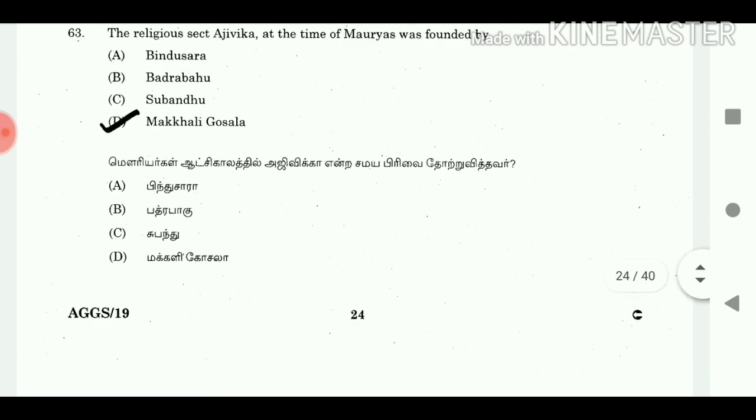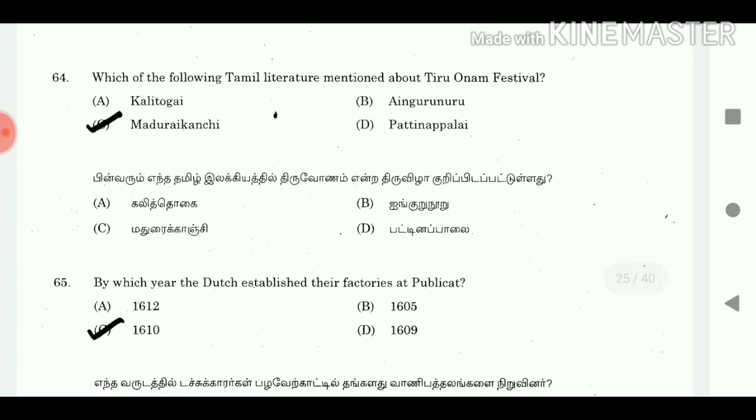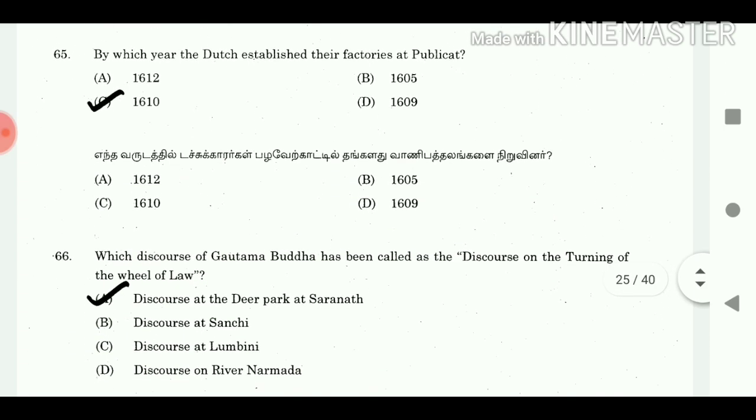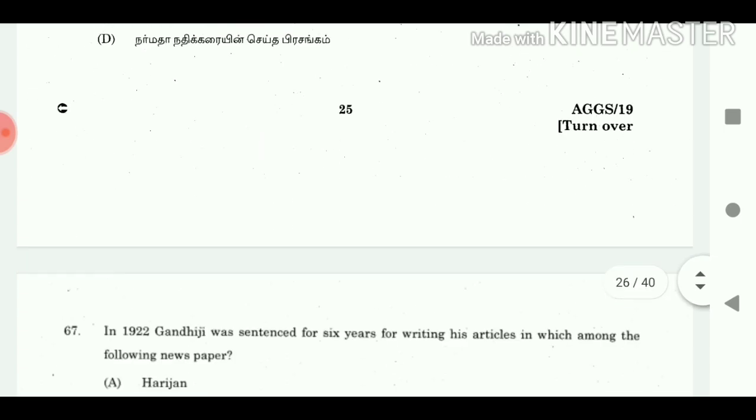63. The religious sect Ajivika at the time of Mauryas was founded by answer Makkali Gosala. 64. Which of the following Tamil literature mentioned about Thiru festival? Answer Madurai Kanchi. 65. By which year the Dutch established their factories at Pulicat? Answer 1610. 66. Which discourse of Gautama Buddha has been called as the discourse on the turning of the wheel of law? Answer discourse at the Deer Park at Sarnath.